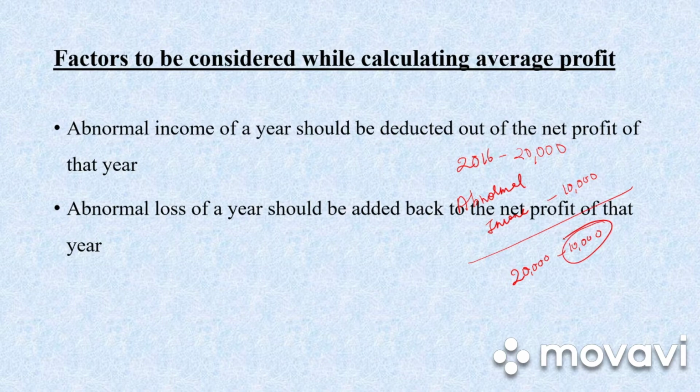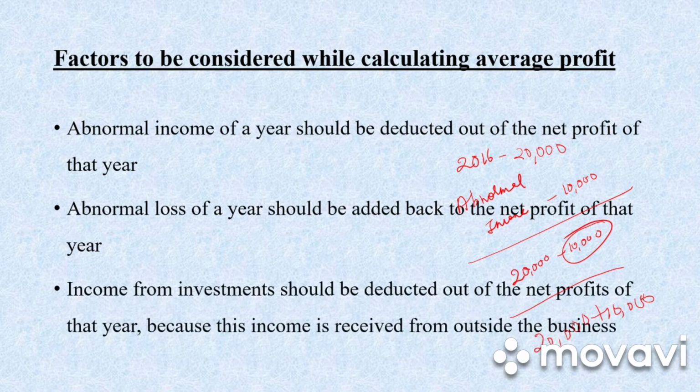Abnormal loss of the year should be added back to the net profit of that year. So abnormal income is deducted from that particular year. If they have given us abnormal loss, we need to add back that abnormal loss to get the profit of that particular year. Income from investment should be deducted out of the net profit of that year because this income is received from outside the business. So any income which has been got from investment should be deducted from the net profits.